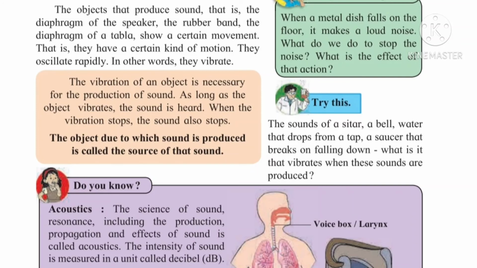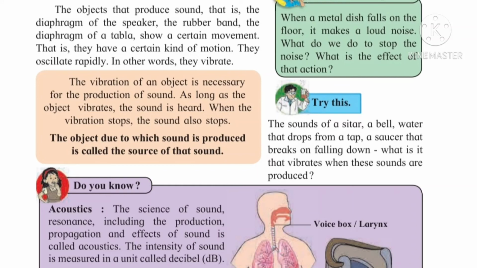So what is the reason behind the production of sound? That is vibration. Vibration is very important. Now see, the vibration of an object is necessary for the production of sound. As long as the object vibrates, the sound is heard. When the vibration stops, the sound also stops. The object due to which sound is produced is called the source of that sound.